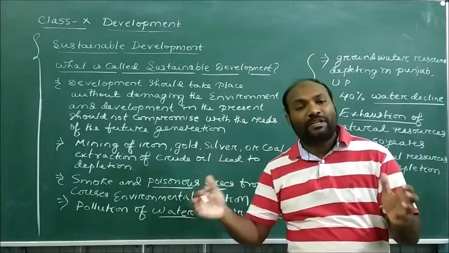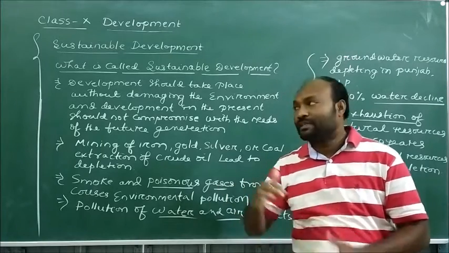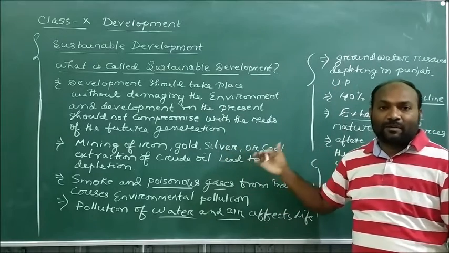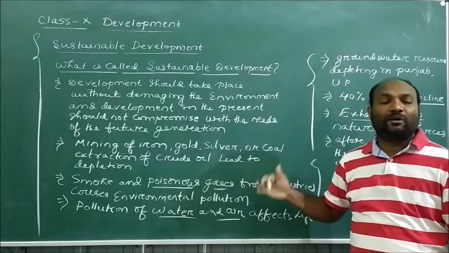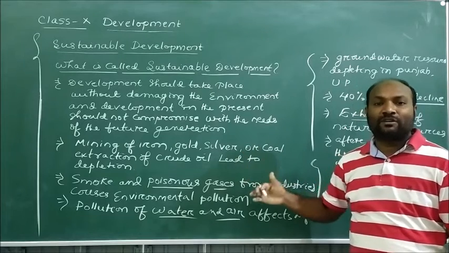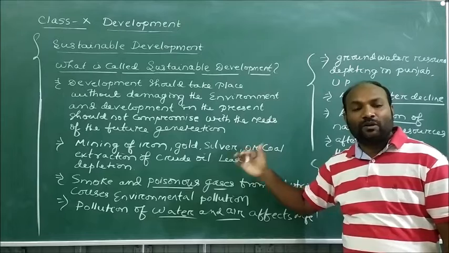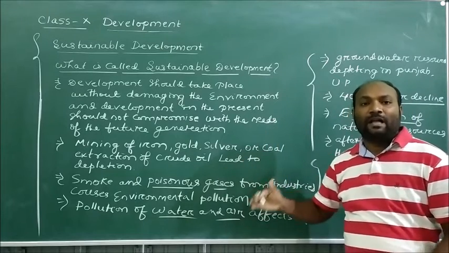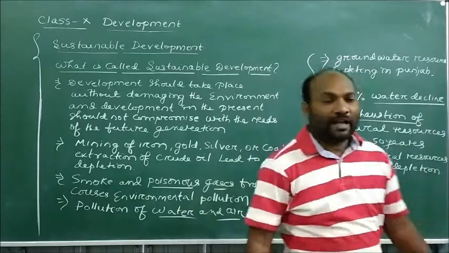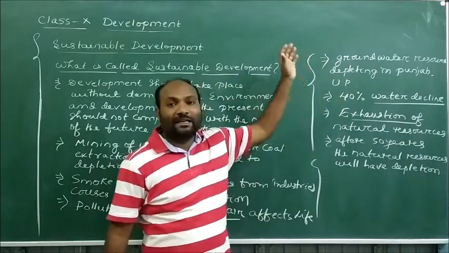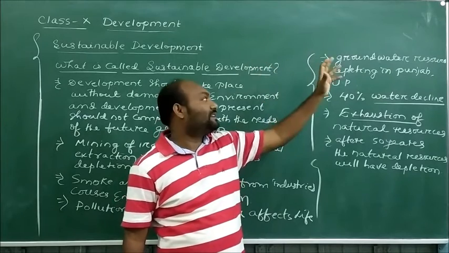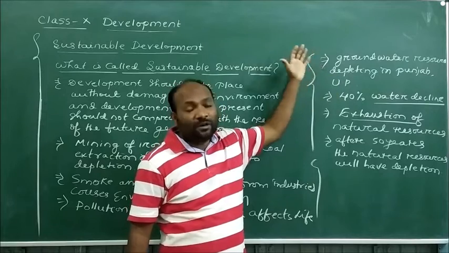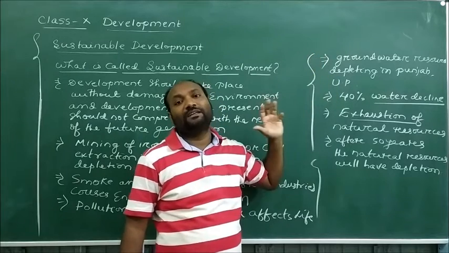So dear students, what do we need to do? We need to have sustainable development, so that environmental pollution will not happen, so that environmental degradation will not happen, so that groundwater will not be depleted, so that the crude oil will not be affected very greatly. According to the estimations, the groundwater in certain states in India, such as UP, Bihar, and Punjab, is going down and down.